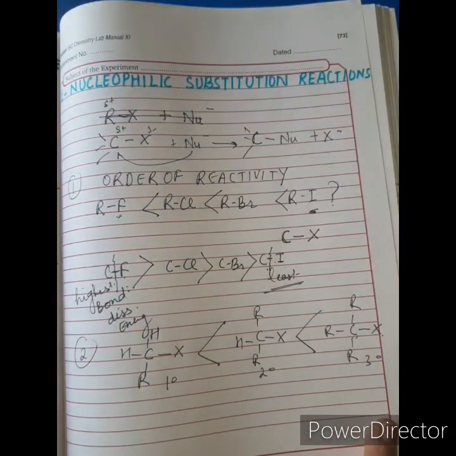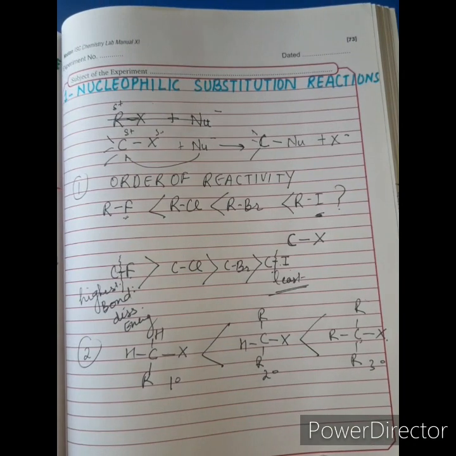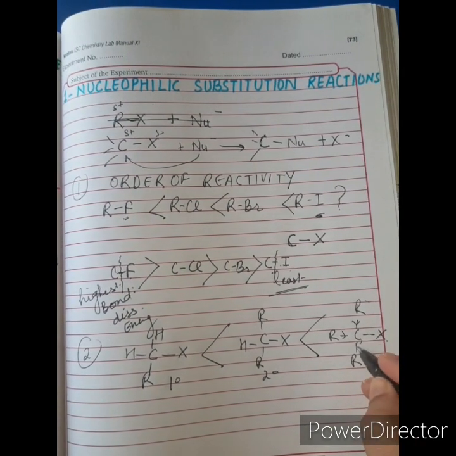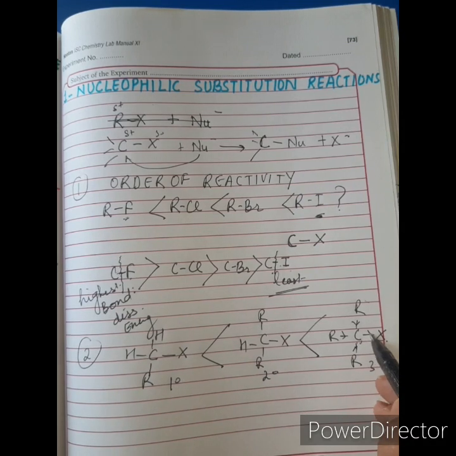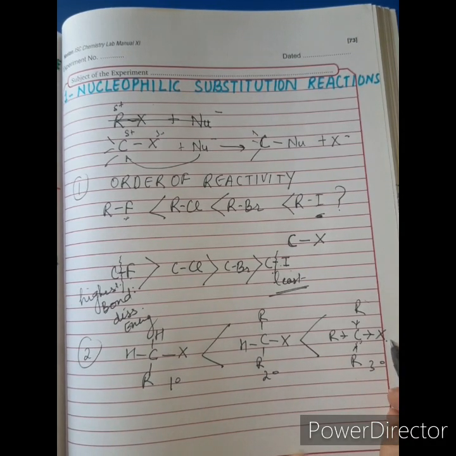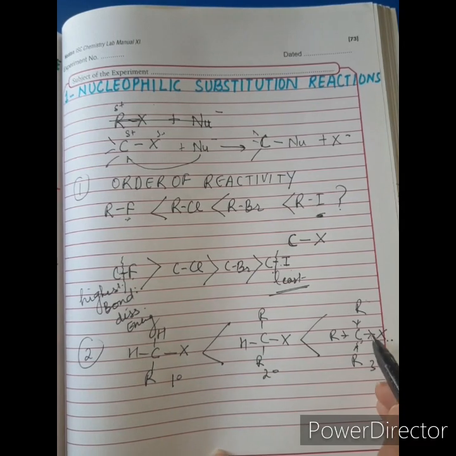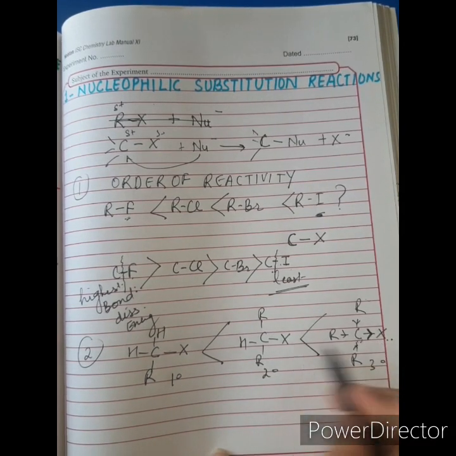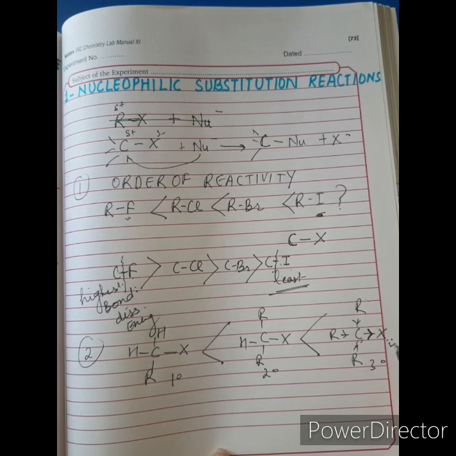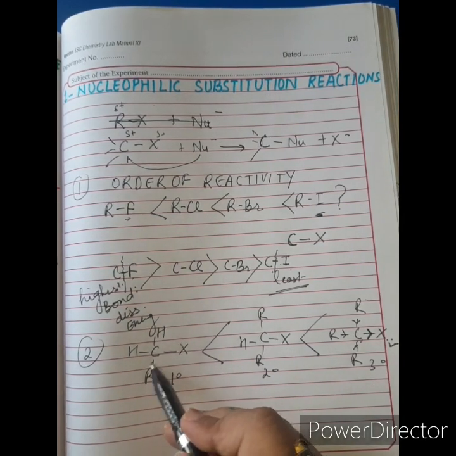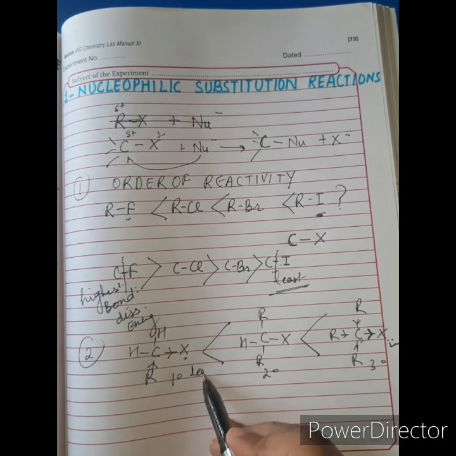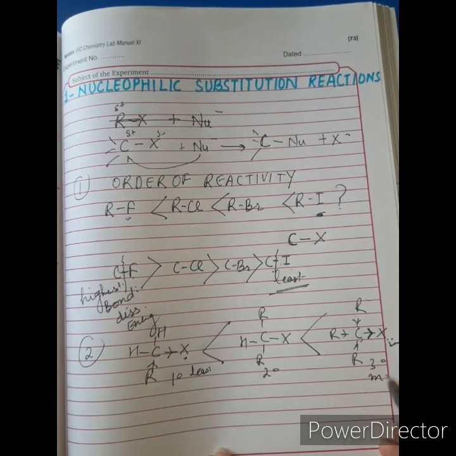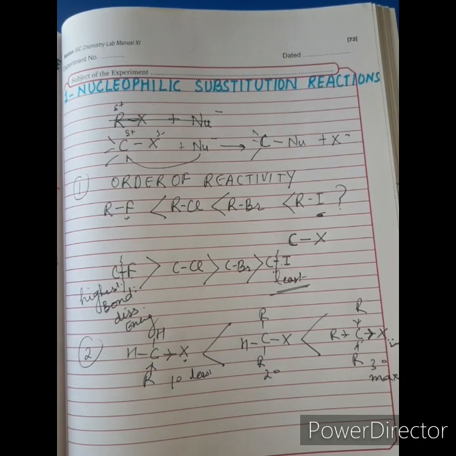Now you must be thinking, what is the reason? This is because alkyl groups are electron repelling groups. So it causes the displacement towards carbon, which causes more displacement towards X. So as a result, what happens? Greater the electron displacement towards X, greater will be the reactivity. And here electron displacement is only from one side. So reactivity is least in case of 1 degree and it is the maximum in case of 3 degree. I hope this concept is clear to all of you.